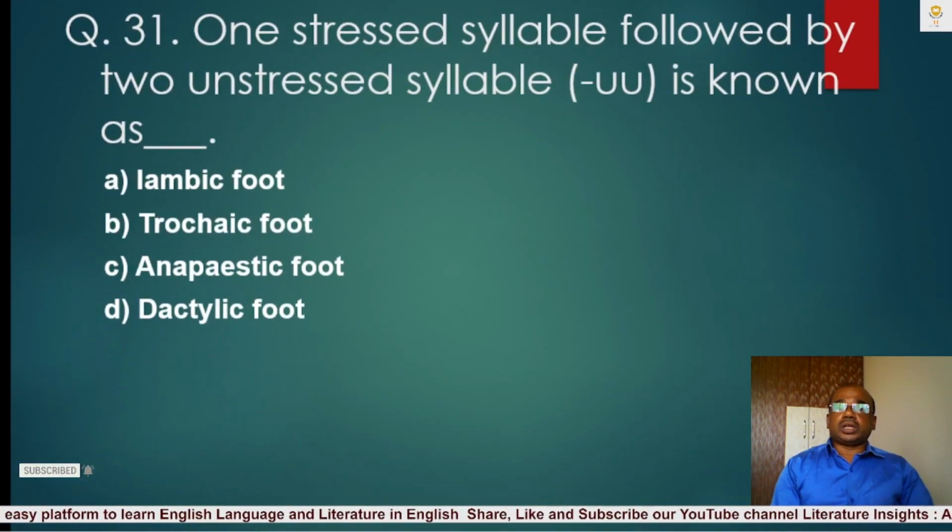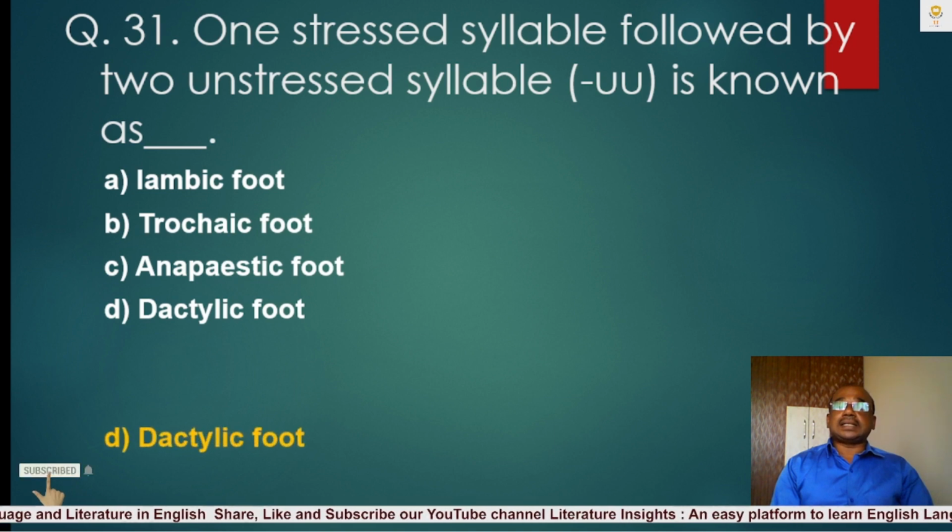Question number 31. One stressed syllable followed by two unstressed syllables is known as A. Iambic foot, B. Trochaic foot, C. Anapestic foot, D. Dactylic foot. The correct answer is D. Dactylic foot. One stressed syllable followed by two unstressed syllables is known as dactylic foot.